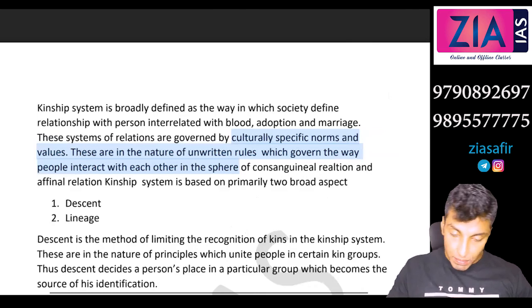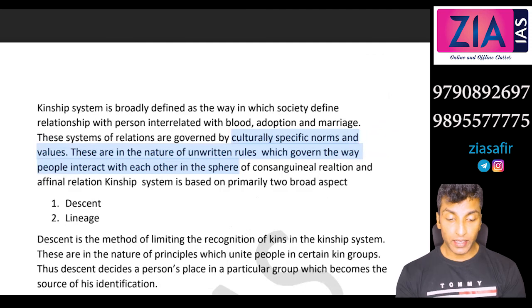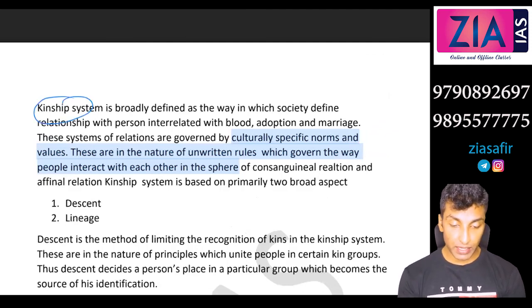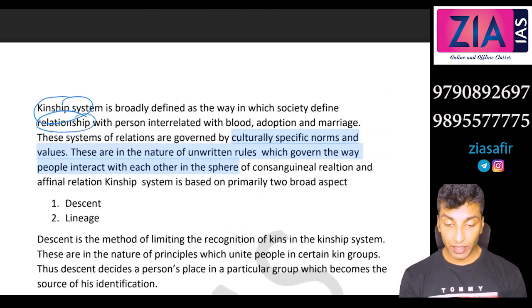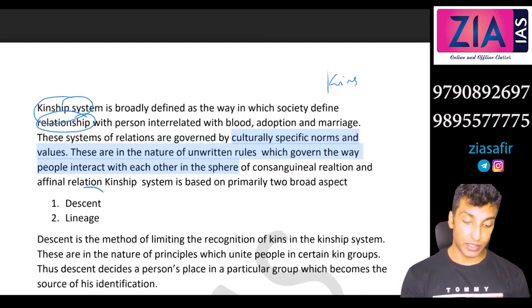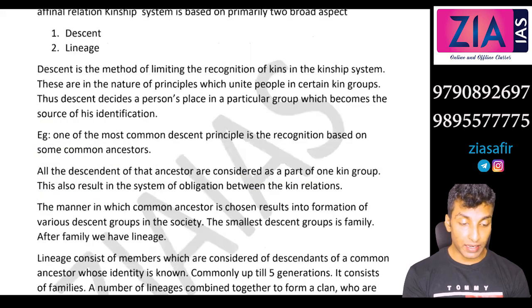So in simple terms, it is all about choosing your ancestor. Especially, it is all about deciding your kinship system. Kinship system means selecting your relations or the kins. How to select that? These are two main principles, out of which descent is more important. Descent is the method of limiting the kins.